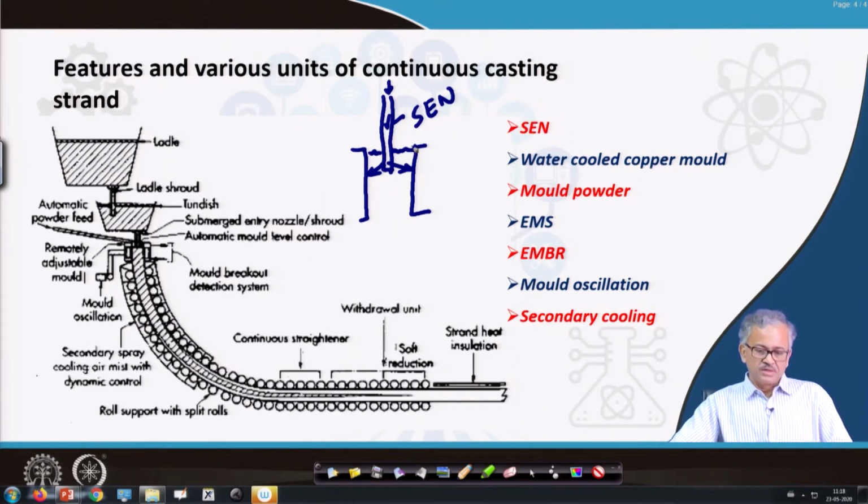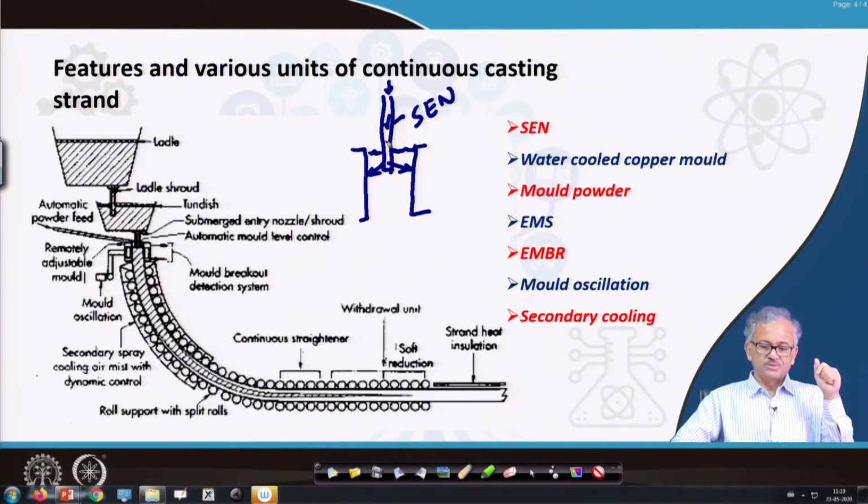I will talk about that, such that there is no interaction, because when you are putting the liquid steel into the mold, now we cannot allow any further interaction with the atmosphere. Then inclusions cannot be removed, because in the last resort, the tundish, we have removed all the inclusions. So I don't want to include the inclusions here, because with more interaction with the atmosphere, it will absorb oxygen and nitrogen that have to be avoided at the final stage. So that's why you use a submerged entry nozzle.